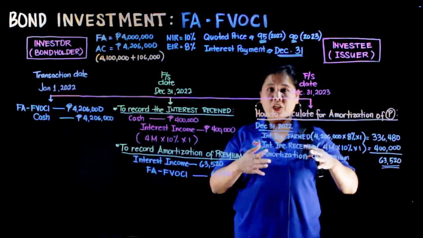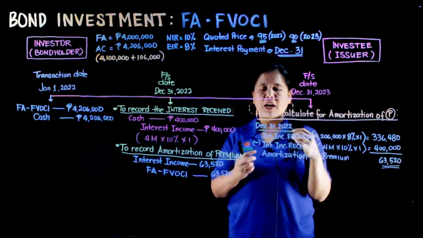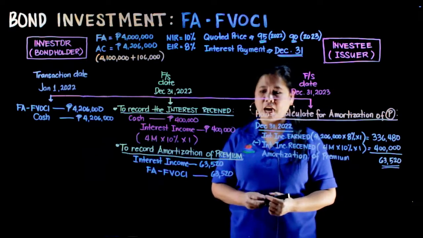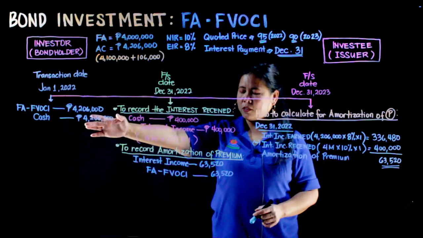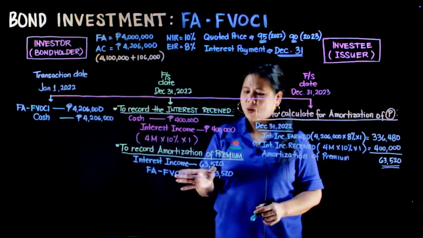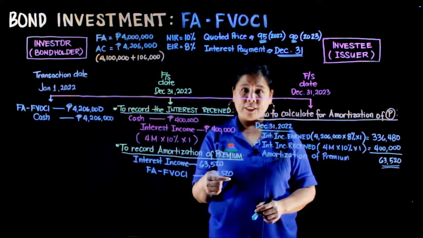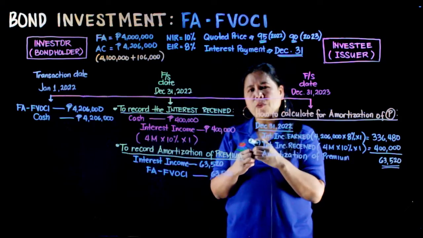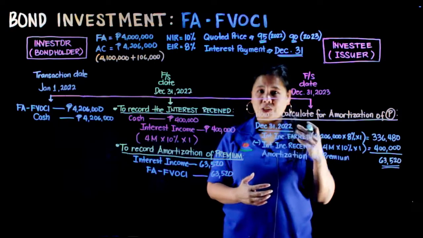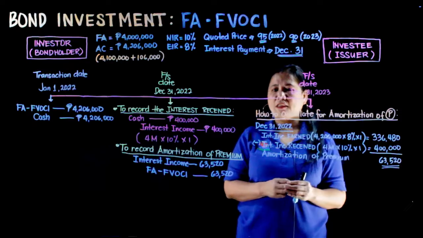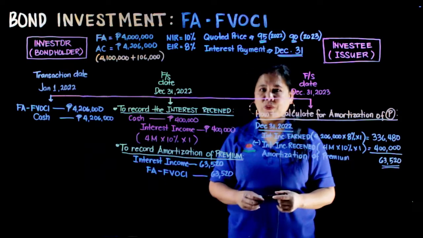Or you can also do it by year. On December 31st of 2023, our amortization of premium will be based on the carrying amount of the investment of 4,206,000 minus what we deducted, 63,520. That will be the carrying amount you use as the basis for the amortization of the premium in the next year. So, we will now solve our amortization of the premium on December 31st, 2023.